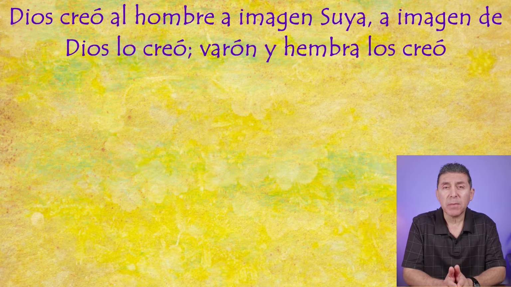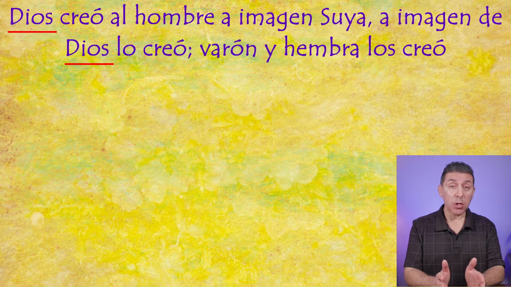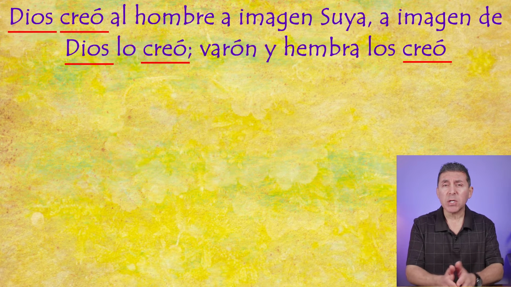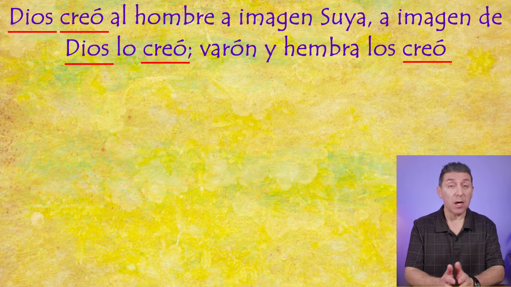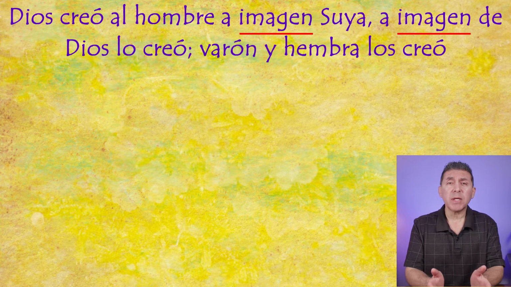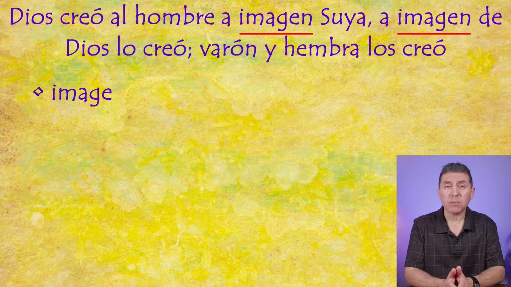First, let's go over the repeated words. We have Dios twice, and we have creó 3 times. Now, we just learned the meaning and pronunciation of both of these words in our first example. Next, we have imagen twice. The word means image, which you can probably guess from its spelling.